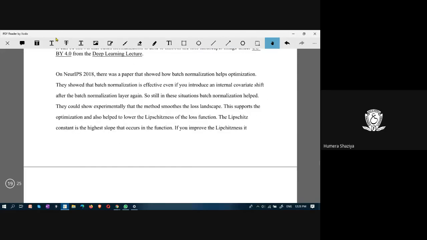In NeurIPS 2018, there was a paper that showed how batch normalization helps optimization. They showed that batch normalization is effective even if you introduce an internal covariate shift after a batch normalization layer again. When you have like this, here batch normalization, and after batch normalization, again if you introduce internal covariate shift, the subsequent batch normalization layer removes it again.